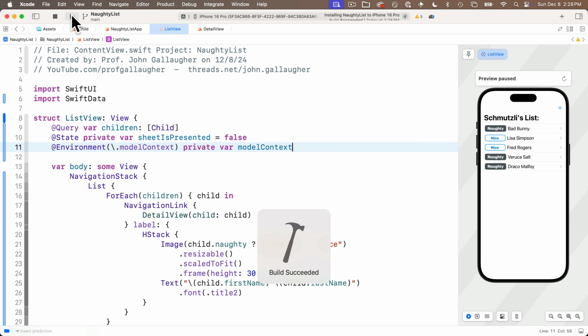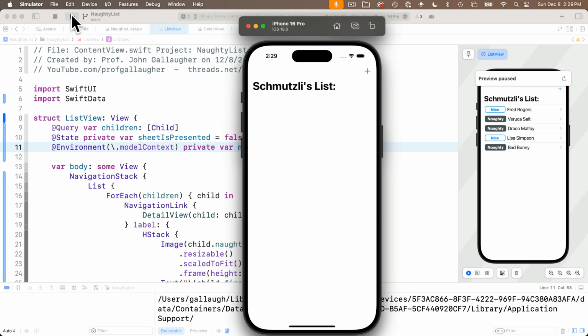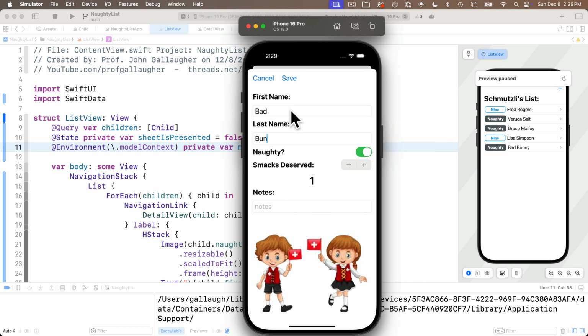Hammer time, no errors. There's our launch screen with the Schmutz, and he's got his broom. We got nothing in the Schmutzlis list. Let's click on that plus. Why don't we add Bad Bunny? And look, we can toggle our naughty button. We can also click on our stepper value, and the behavior is happening exactly as we set it up. We'll enter a note, he's El Conejo Malo.